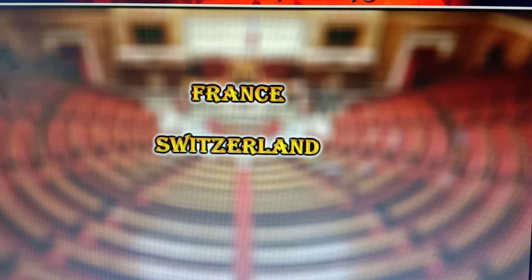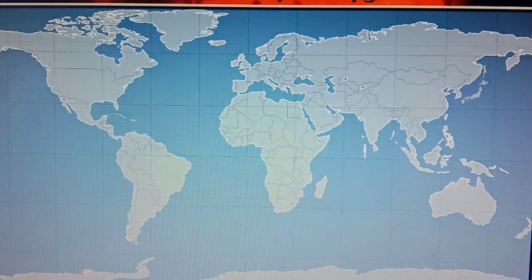Now we can take some examples of other countries. Apart from the two systems we have learned, that is the parliamentary system and the presidential system of government, there are other forms of government that are followed in other countries.